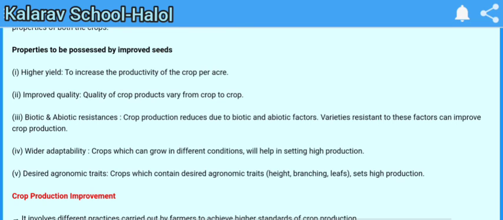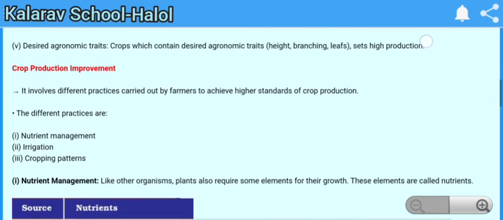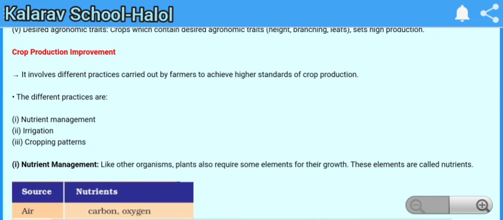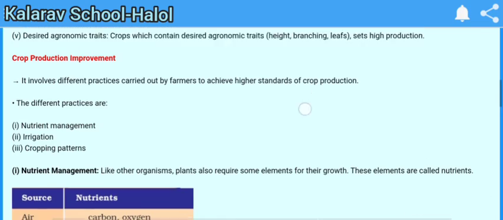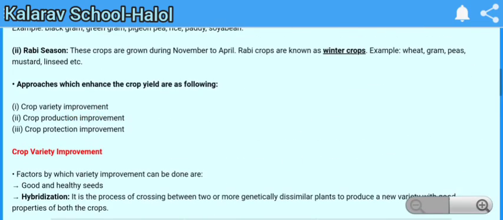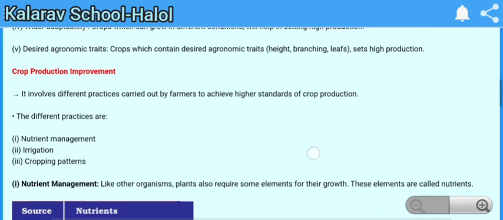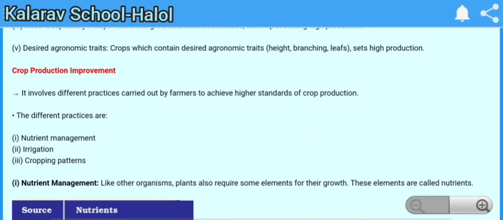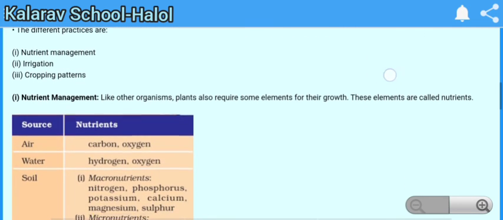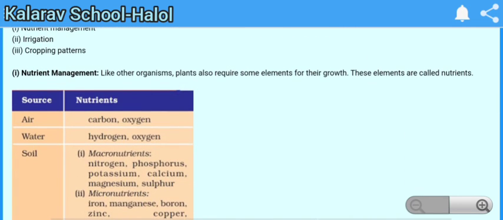Crop production improvement. How do we improve the crop production? Firstly we discussed crop variety improvement. Now we will discuss crop production improvement. It involves different practices: number one, nutrient management, then irrigation and cropping patterns. Number one, nutrient management. Like other organisms, plants also require some elements for growth. They are called nutrients.